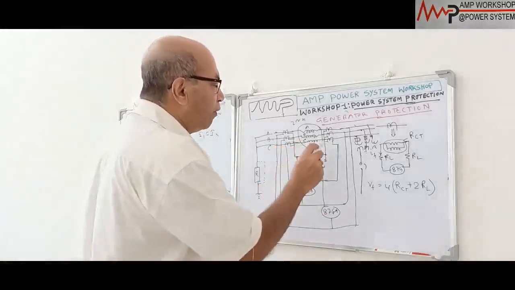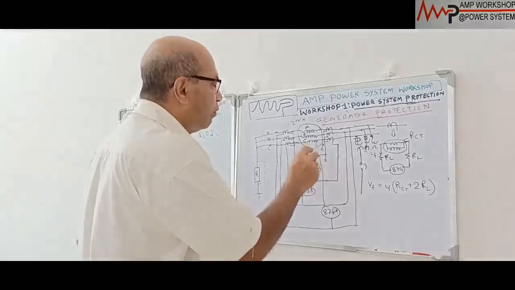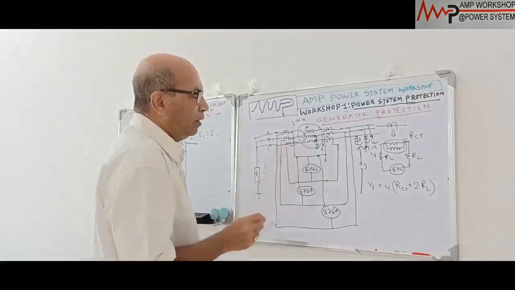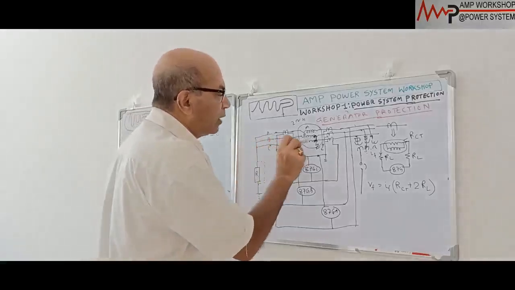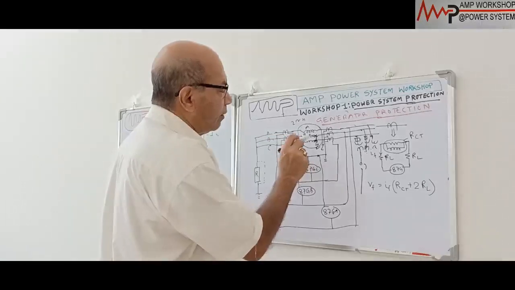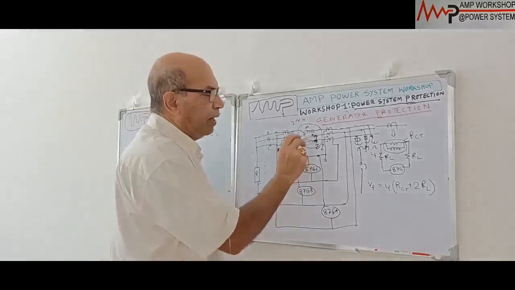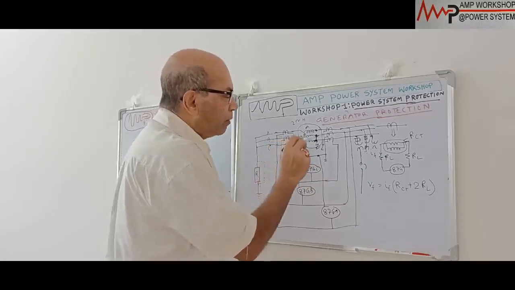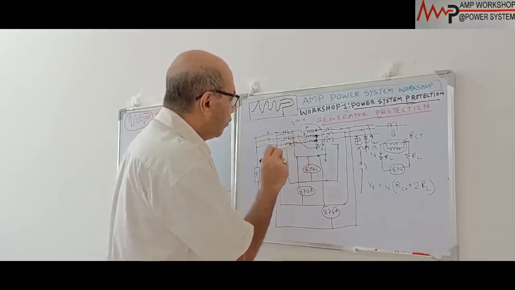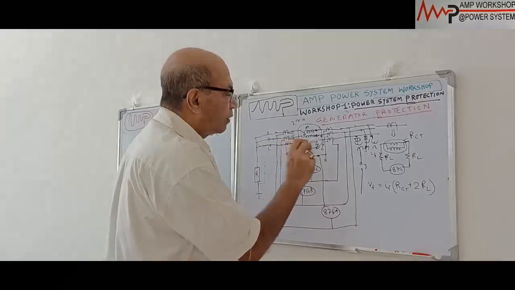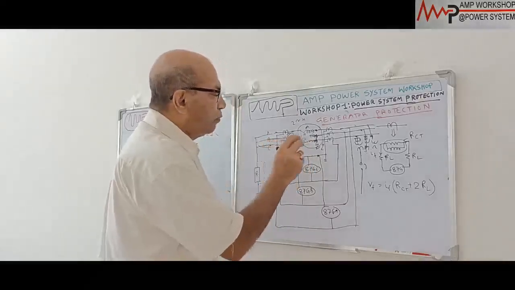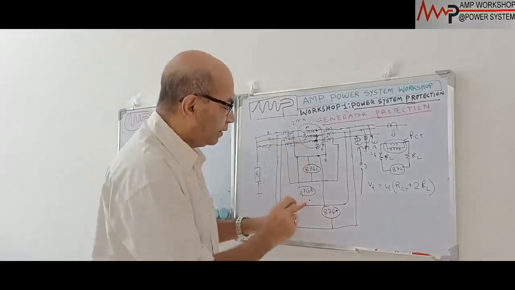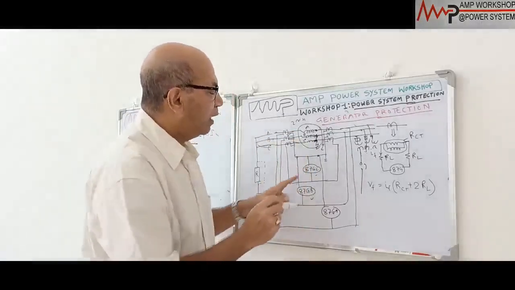So if there is any fault inside the CT somewhere here, suppose the winding is faulted or these two phases are shorted, then there is a phase fault. Immediately the current from the generator, suppose the fault is at the end of the winding. If 100% voltage is developed at the end of the winding, then with this 100% voltage, immediately the short circuit current will be flowing through this CT, circulating this way. So both CTs will see the fault current. These two relays, the B phase and C phase relay, will operate.